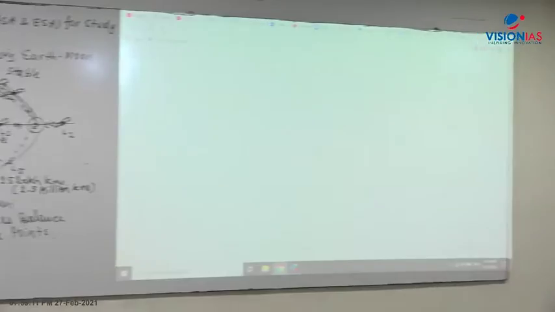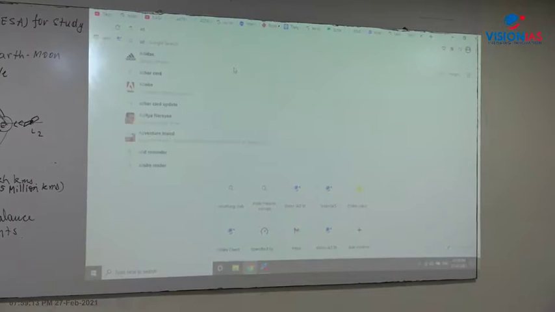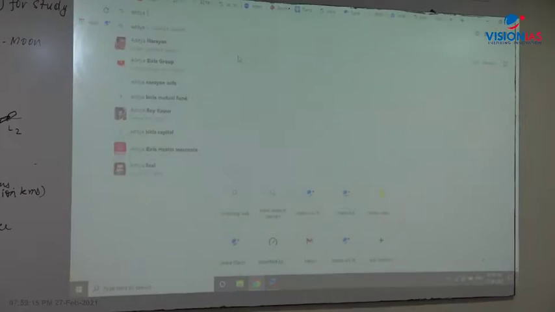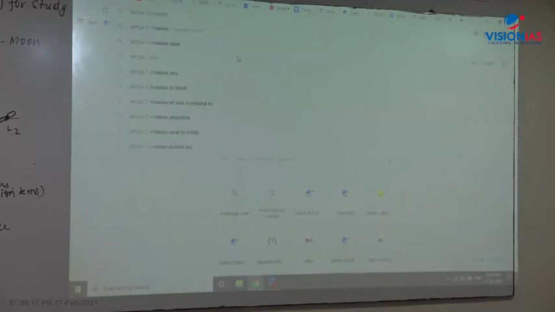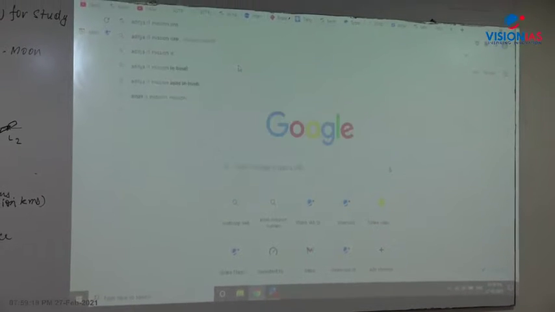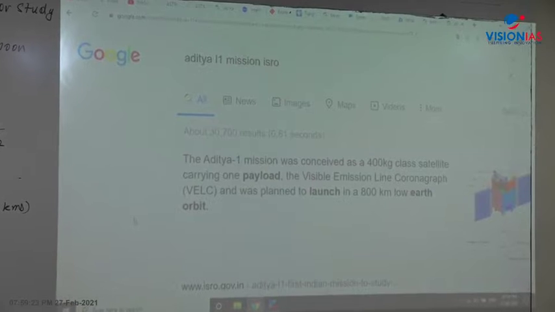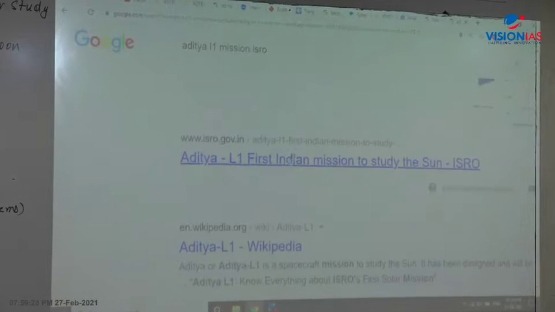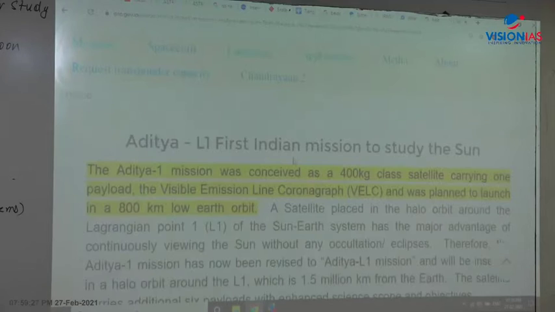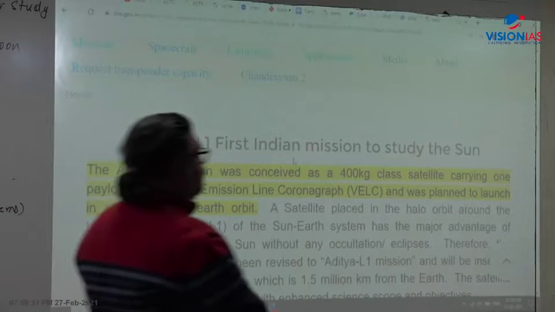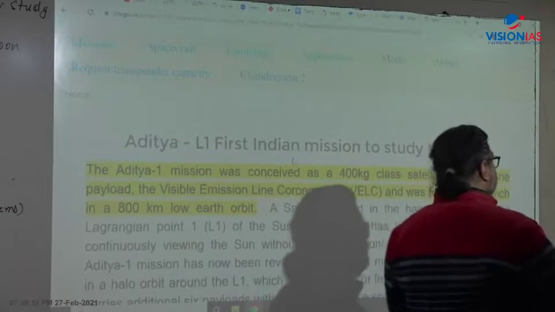Aditya mission of the ISRO. If you go to the ISRO website, the Aditya L1 mission of ISRO, you get all the payloads there. You'll get to know what exactly the mission is all about. Now this is the web page there, right? See, Aditya L1, the first Indian mission to study the sun.